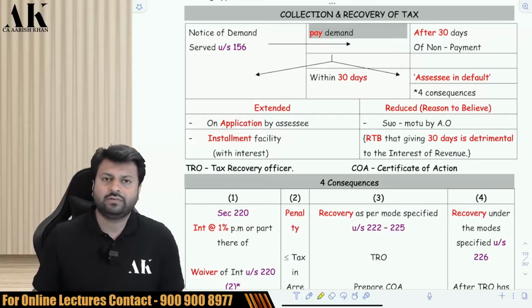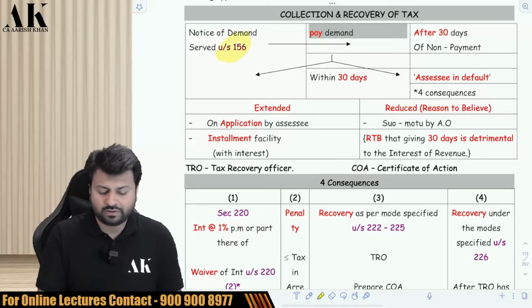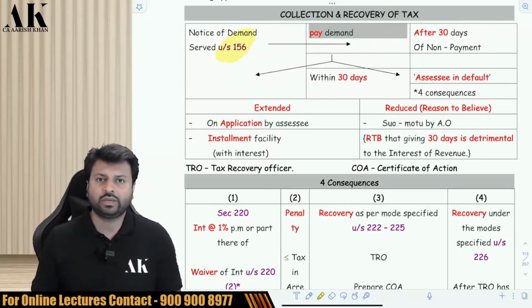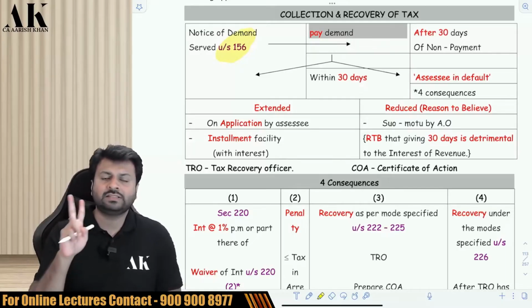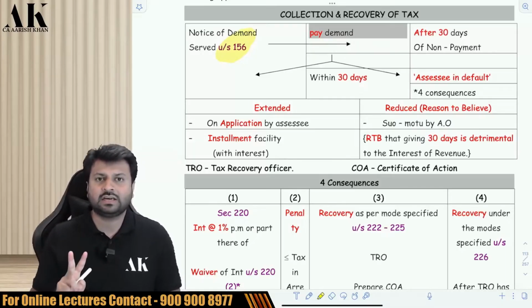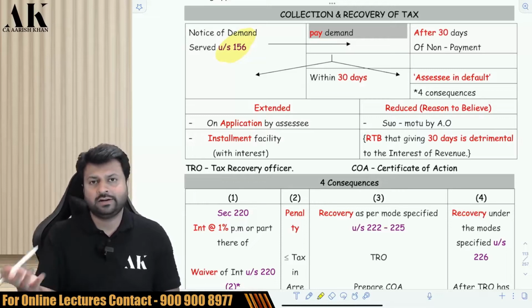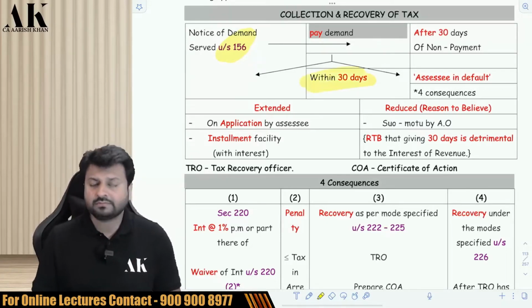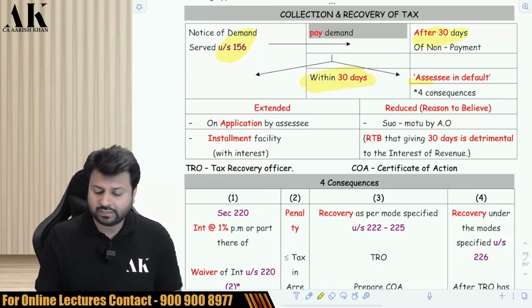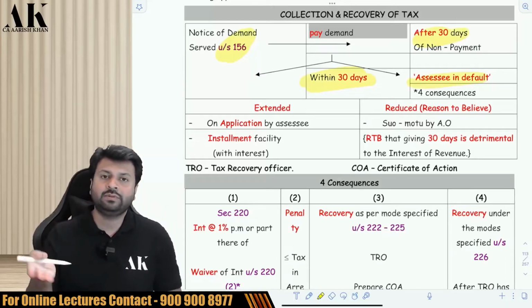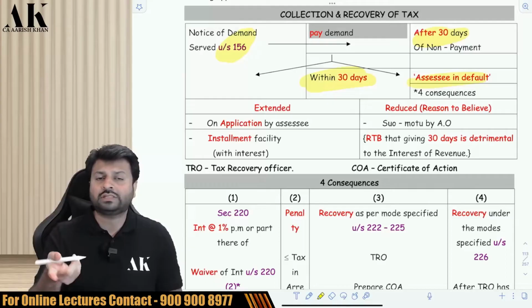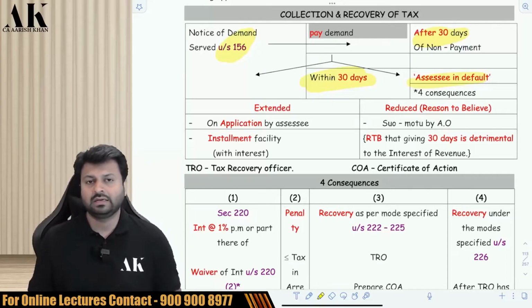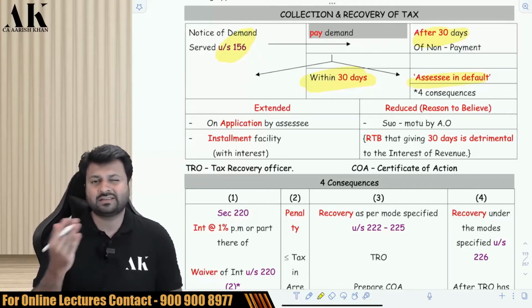What is collection and recovery exactly? The department will send you a notice of demand under section 156. Okay. Once the assessment is done, once the appeal is done, once the rectification is done, after that the department can send you a notice of demand under section 156, and you have to pay the demand within 30 days. If you do not pay the demand within 30 days, then you will be called an assessee in default, and there will be 4 serious consequences against you, which I will be telling you one by one in a while.